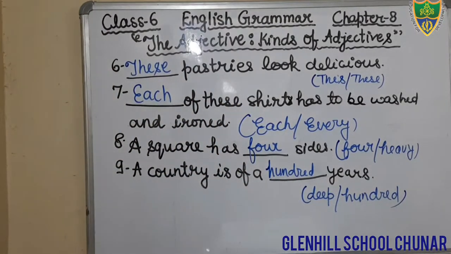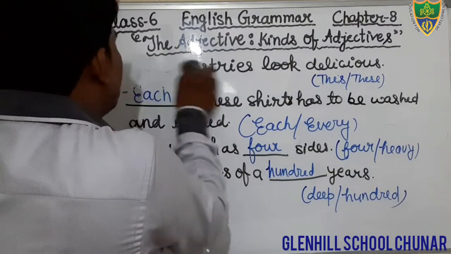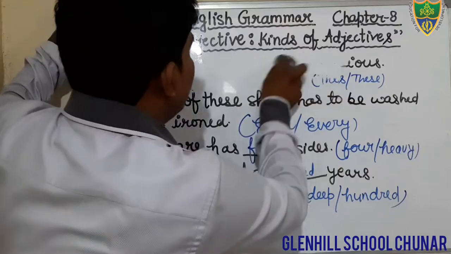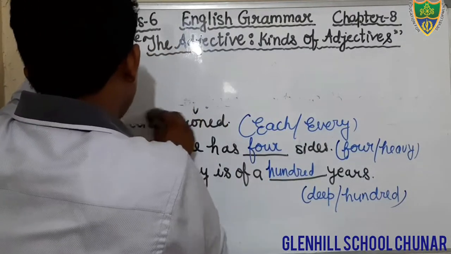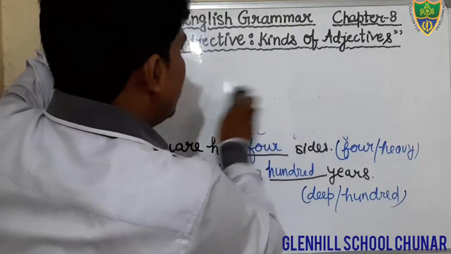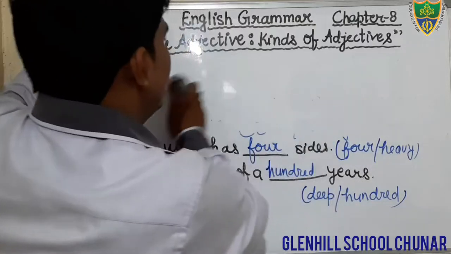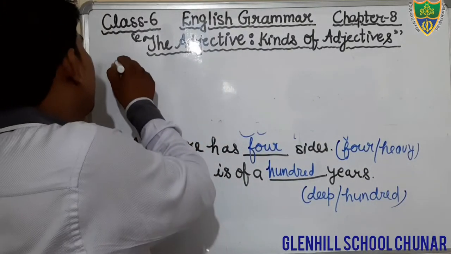Question number 10. That is the last question of this exercise, exercise number 2. Just see question number 10. What is given? Just see the question.